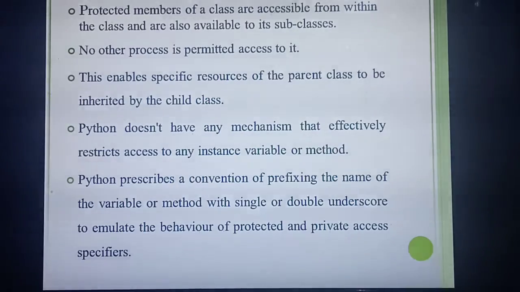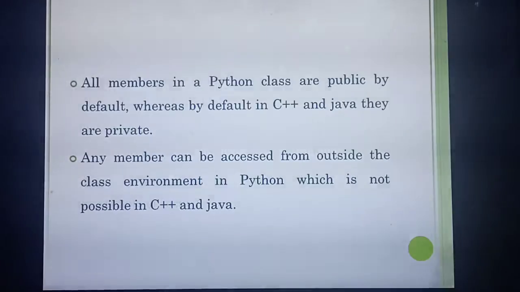Listen carefully. In C++, they use the keywords public, private, protected. But in Python, instead of these access specifier names, they use double underscore or single underscore before or after the variable names. Understood? This is the important thing.